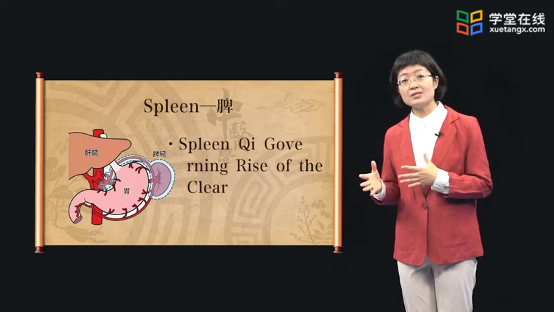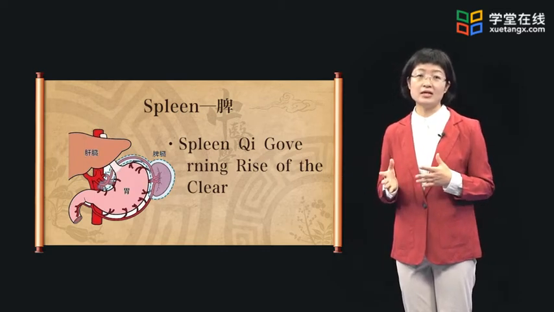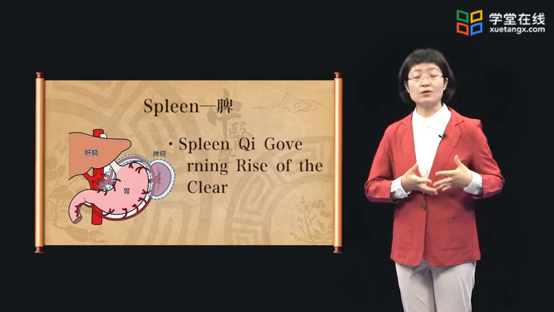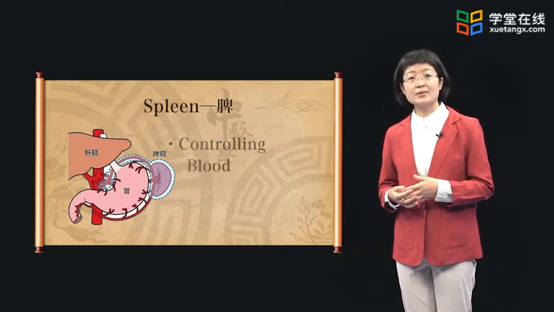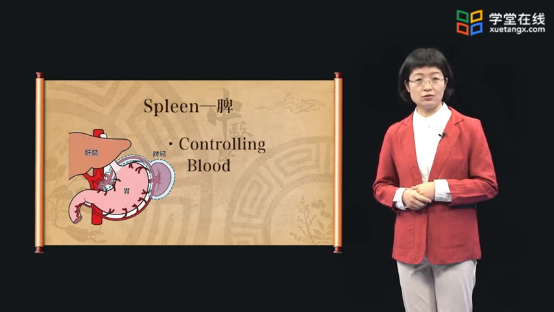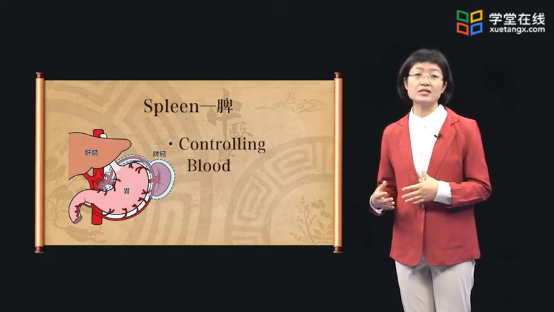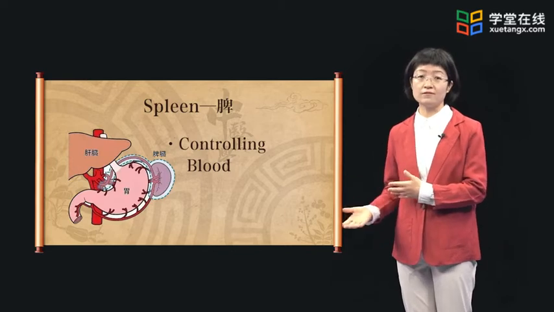At the same time, the ascending function of spleen qi can maintain the position of the organs from prolapse. Thirdly, spleen qi has a function of controlling blood circulation inside the vessels and preventing it from flowing out of the vessels.